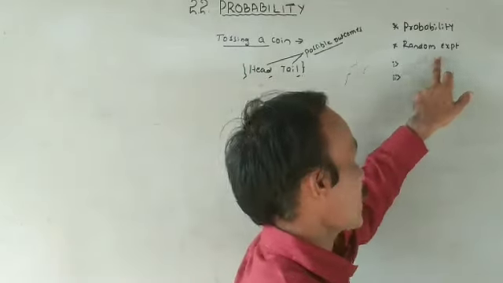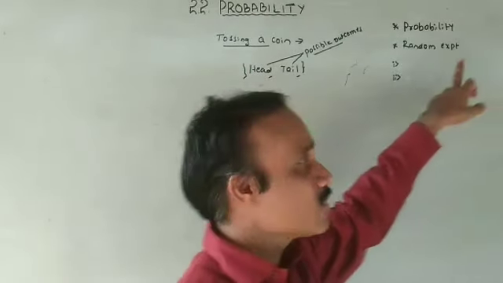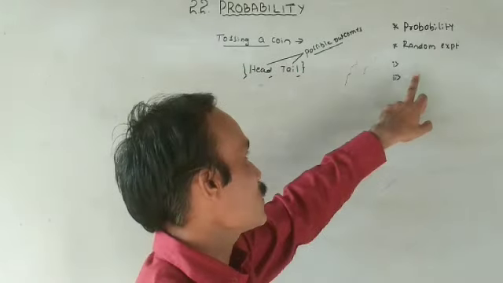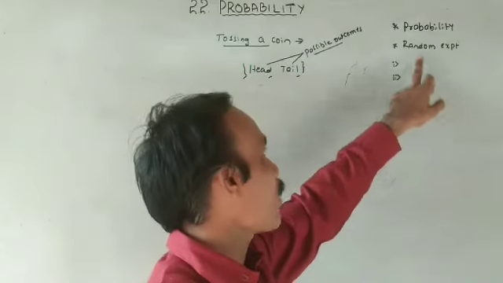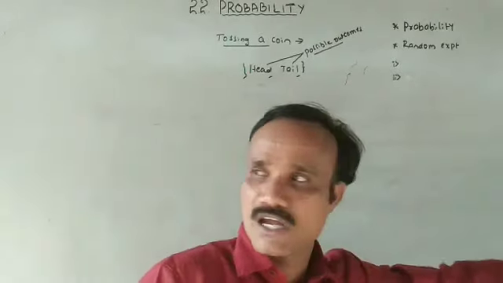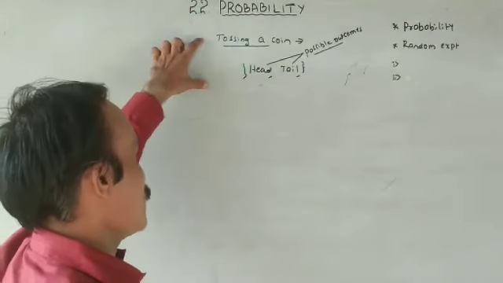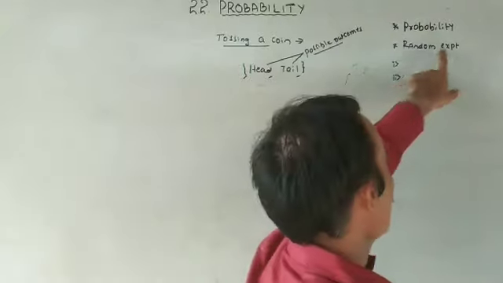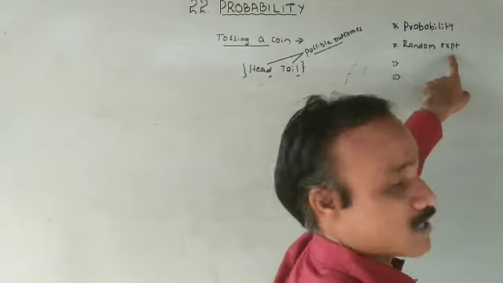Condition number one, it has more than one possible outcome. Condition number two, it is not possible to tell the outcome in advance. If these two conditions are satisfied, then we can say the experiment is called a random experiment.